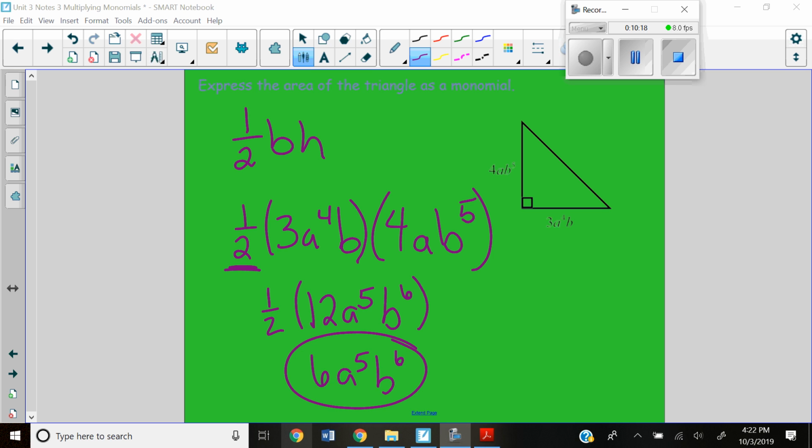All right, there you have it, ladies and gentlemen. I'm going to multiply my 3 times 4, and I get 12. I add my exponents, a to the 5th, b to the 6th, and now I'm going to multiply the half times 12, and I get 6. If you were thinking about distributing, you would only distribute the 1/2 through to one set of the parentheses, not both of them.